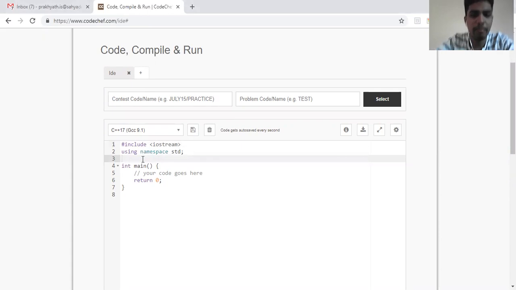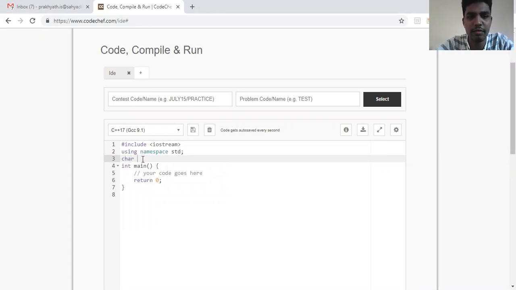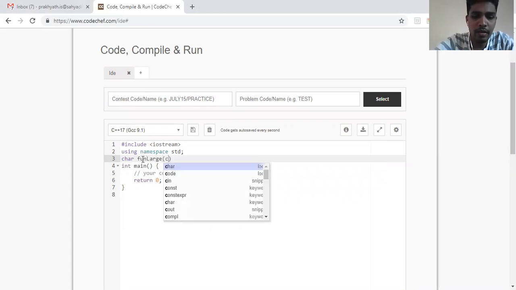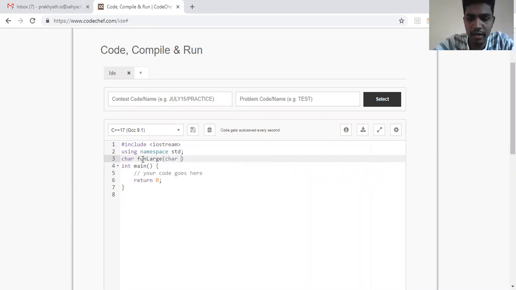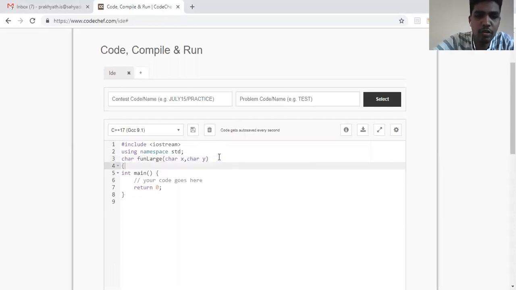Before going into templates, let me tell you what is the use of templates actually in C++. Consider a function which returns the largest among two characters. I'll write a function large, which takes two characters x and y, and it should return the largest.